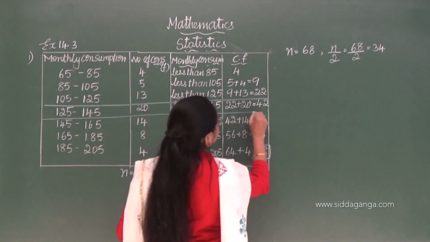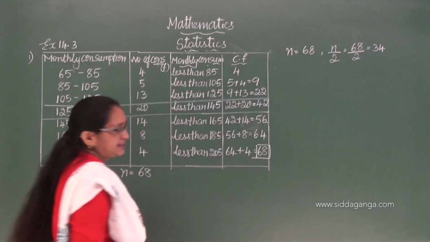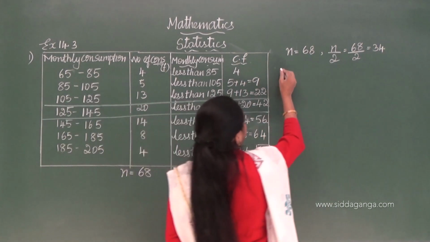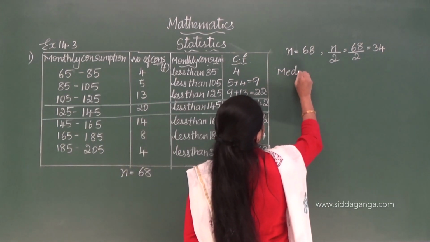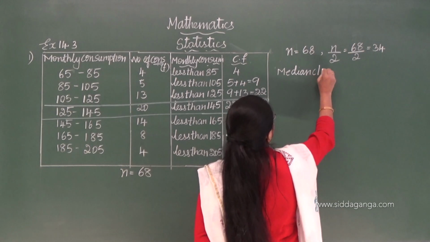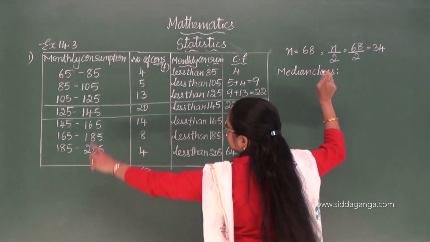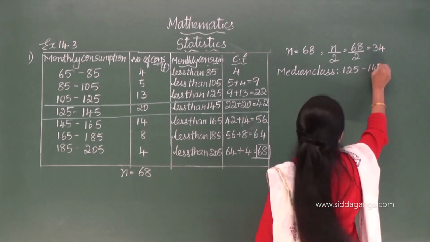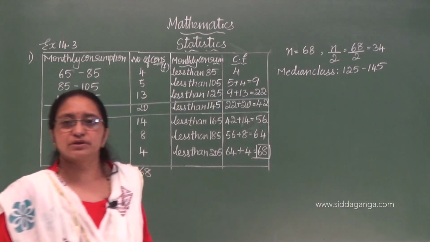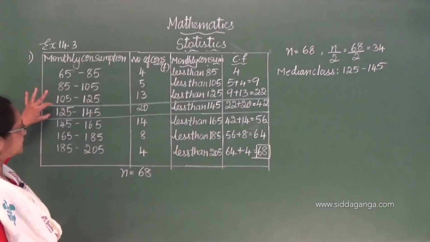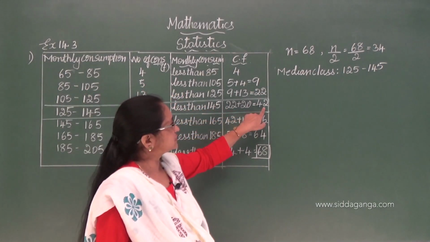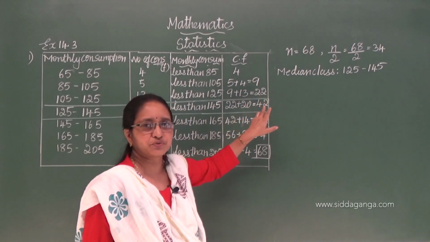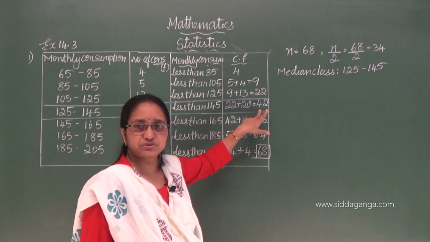So this is the column, and you will get the median class. Median class, okay. Now, which is the median class? Median class is 125 to 145. Please write this so that you won't get confused. And also you can block here also this. 42 is a little greater than 34, you have to take that, because exactly 34 you won't get. Greater than that only you should take. Okay.